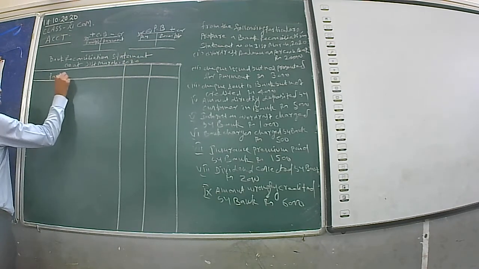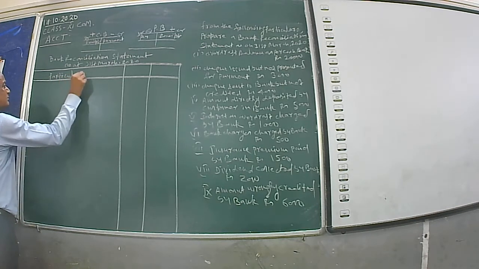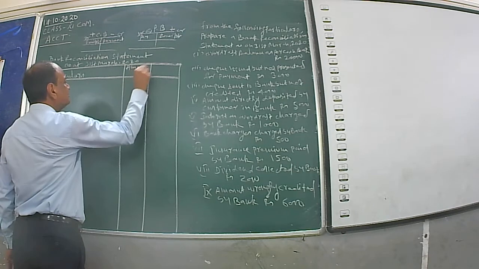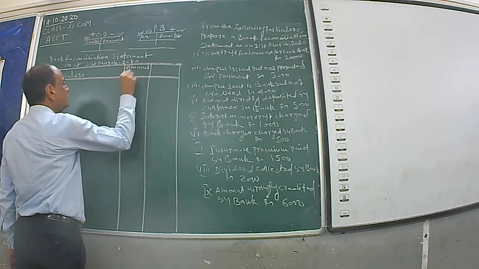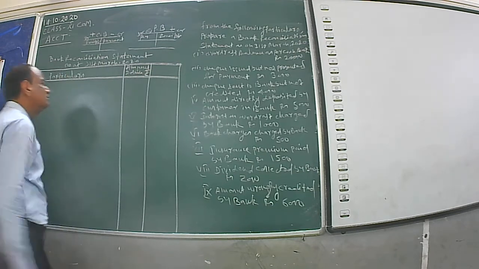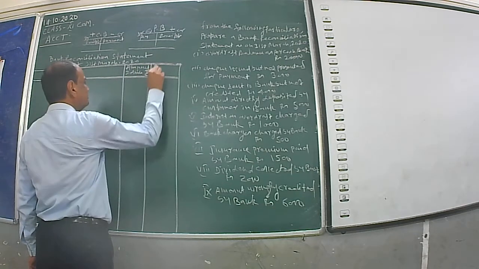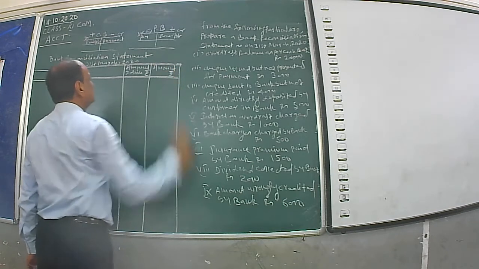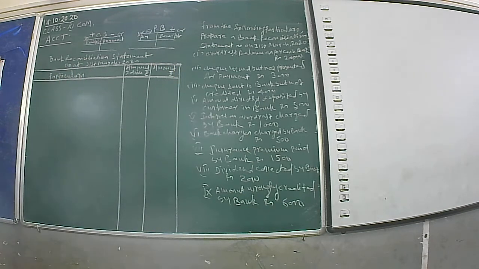Particulars, amount, details, amount, rupees. There is no debit and credit side.